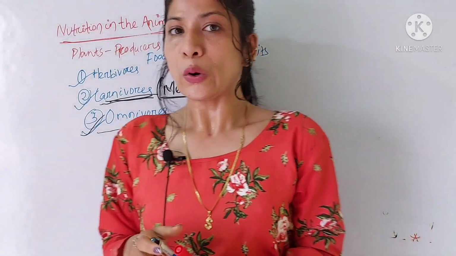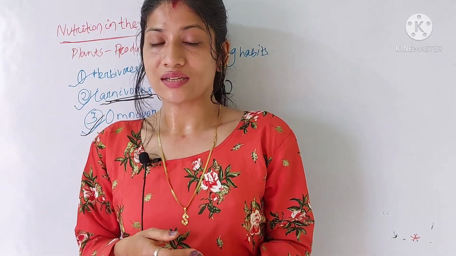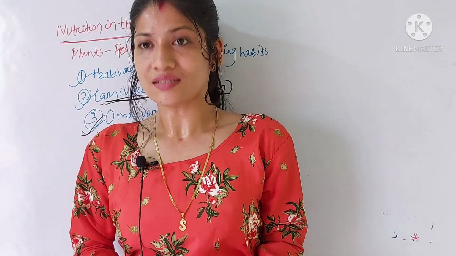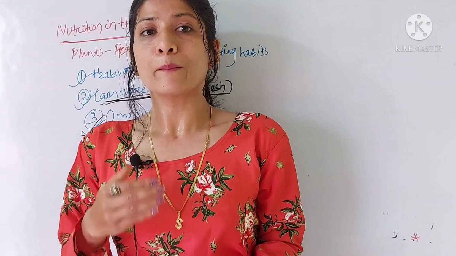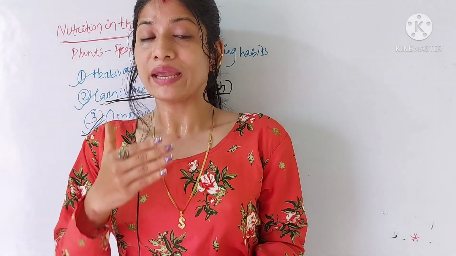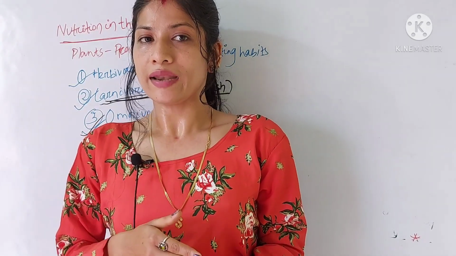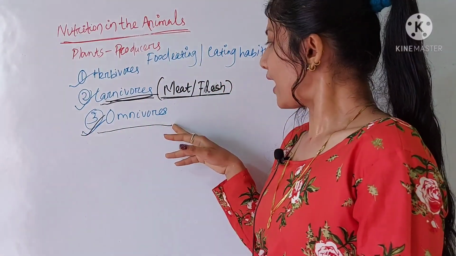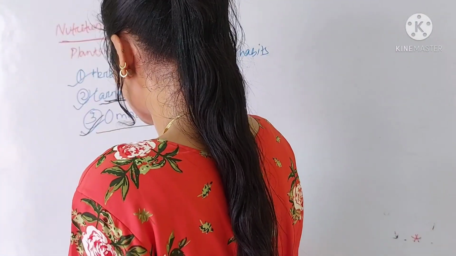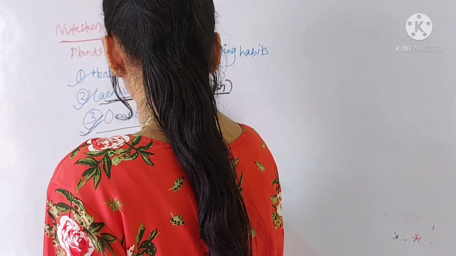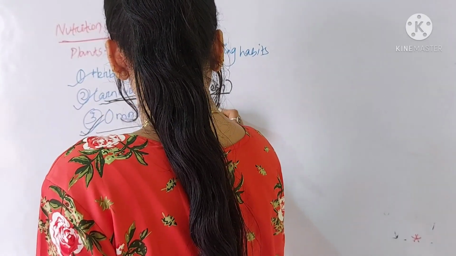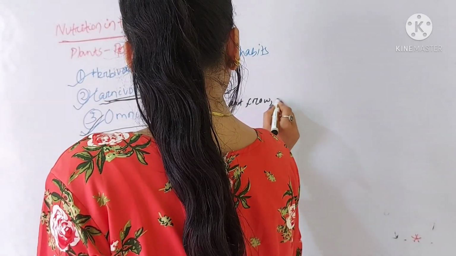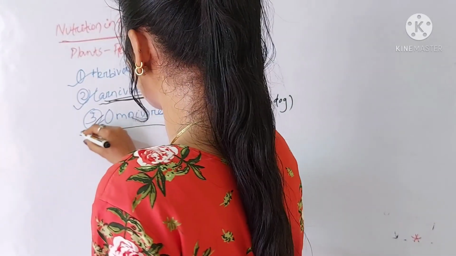Okay, then comes the omnivores. Omnivores are the organisms who eat both the animal product and the plant product. That means the organisms eat both the plant product and the animal product. Okay, that means they are both plant eaters and animal eaters. Okay, examples are human being, and human being comes under the omnivores. Then ant, then crow, dog. These are the examples that come under the omnivores.